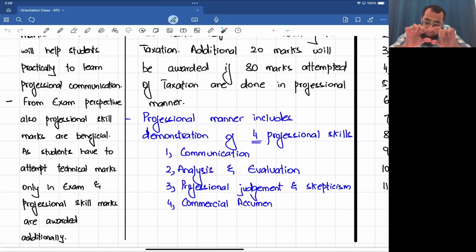Every answer you write, first the examiner will read it and check whether technically he is right or not. And then he will read that statement again and check whether professional manner of communication is used or not, whether you analyzed the tax rules properly, whether you related it to the scenario in a proper manner, and whether you used the headings.